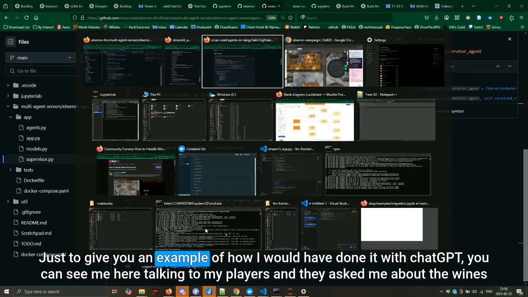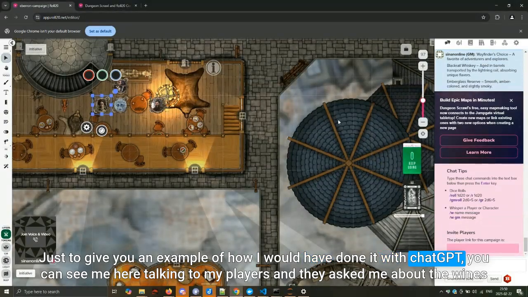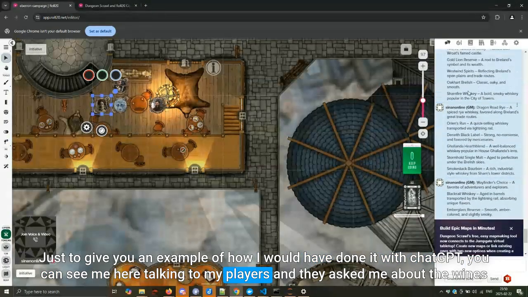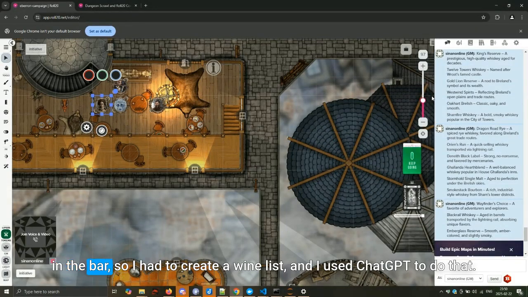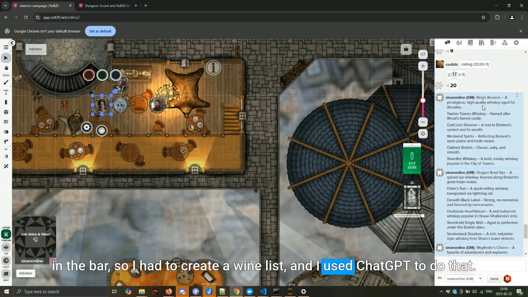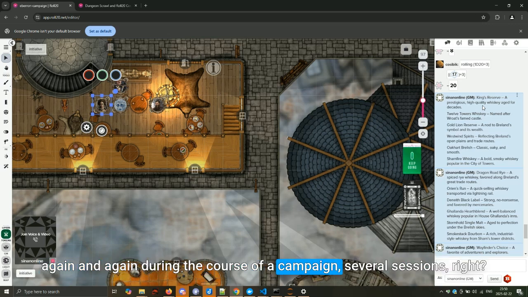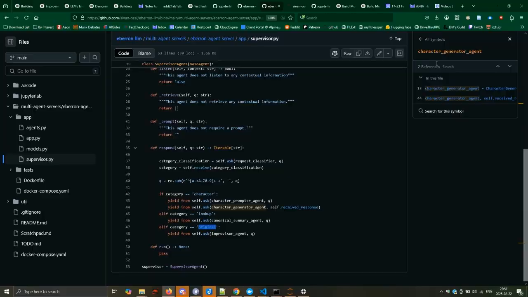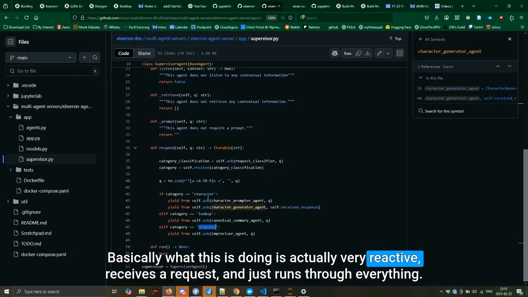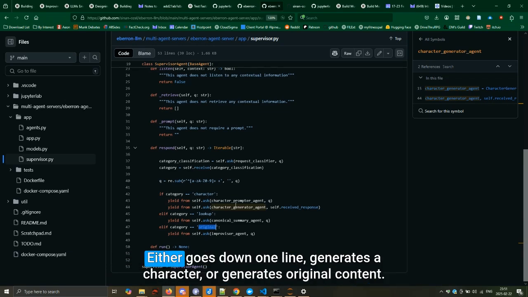Just to give you an example of how I would have done it with ChatGPT, you can see me here talking to my players, and they ask me about the wines in the bar. So I had to create a wine list, and I used ChatGPT to do that. However, what I really want to do is create wines that are based on some of the literature I collected, or even some wines can come up again and again during the course of a campaign, several sessions, right? Basically, what this is doing is very reactive: it receives the requests, and either goes down one line and generates a character, or generates original content.